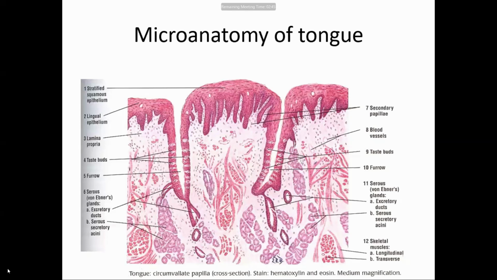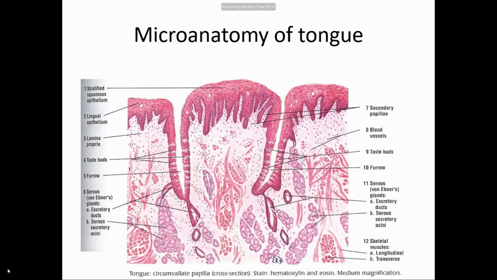Which nerve is called the pre-trematic nerve? Chorda tympani nerve. When you study the head and neck, at that time you will study why it is called the pre and the post-trematic nerve. But for the time being, you have to remember that the pre-trematic nerve is the chorda tympani nerve.